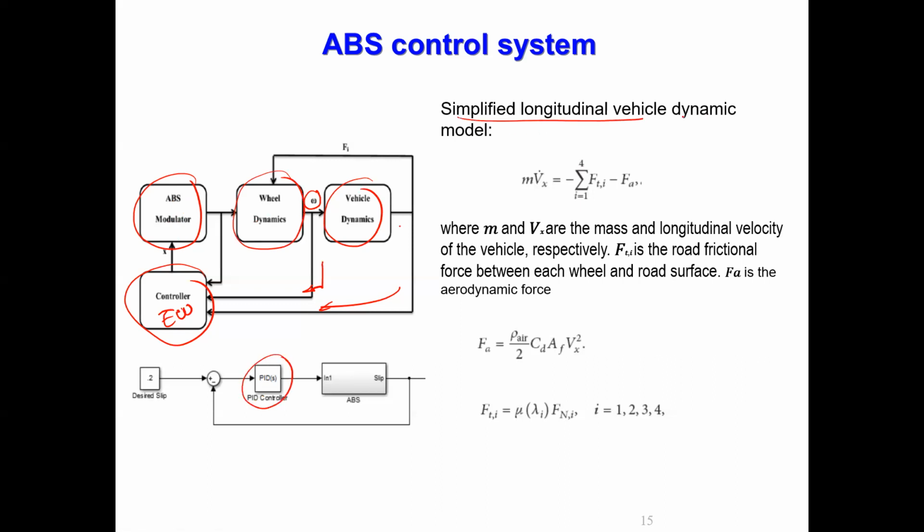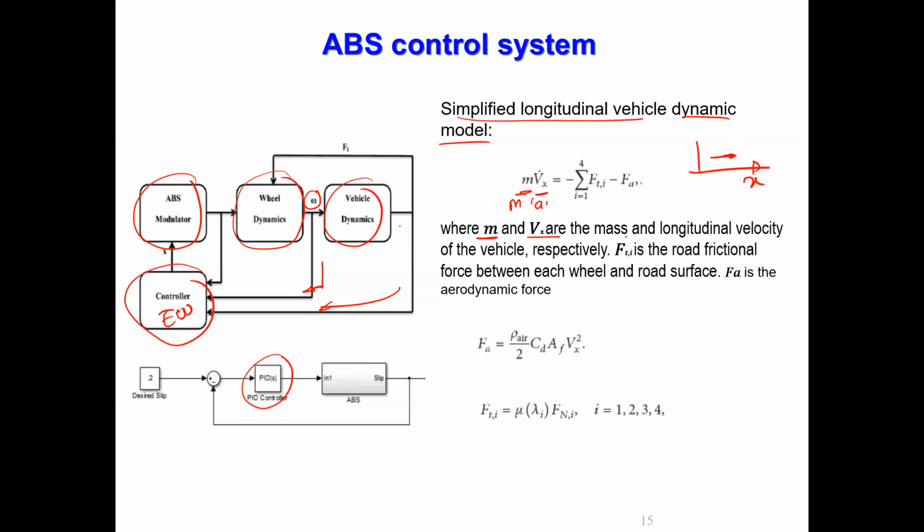The simplified longitudinal model of a vehicle dynamics can be given as M into Vx dash. Vx dash means this M is mass of the vehicle. Vx dash is nothing but acceleration, correct? V is the velocity of the vehicle. Dash is nothing but x direction. When we are talking about vehicle is moving, this is x direction. Vehicle is moving, correct? So vehicle movement. So velocity in the x direction. Here dash means acceleration, which is nothing but MA, correct? We know that MA is nothing but minus sigma i equal to 1 to 4 FTi minus FA, where